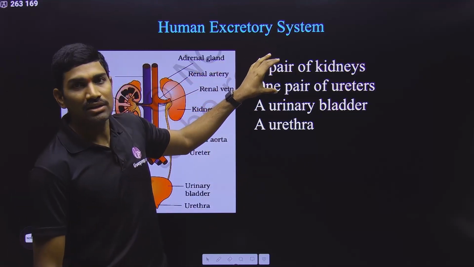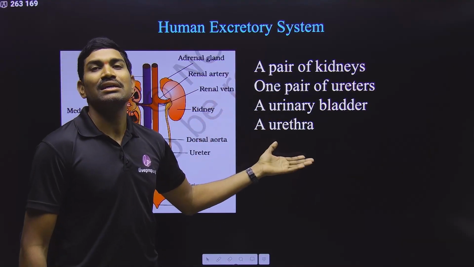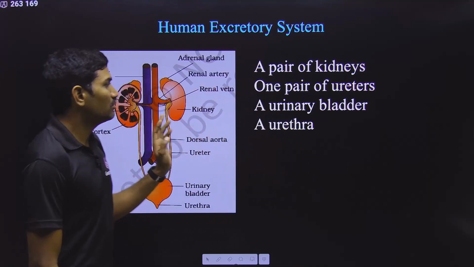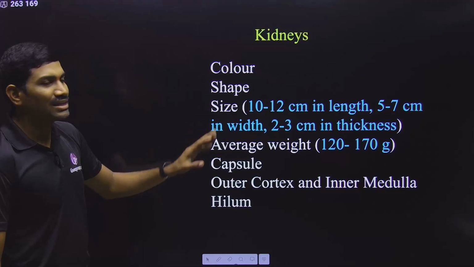So what are the structures that are present as pairs, and what are the structures that are present single? So this also you need to remember. Clear? So in this way you please remember. Now we will go with one after the other. First we will focus on the kidneys.